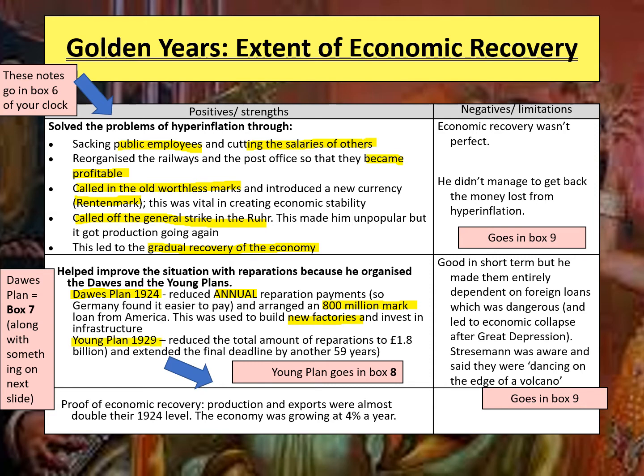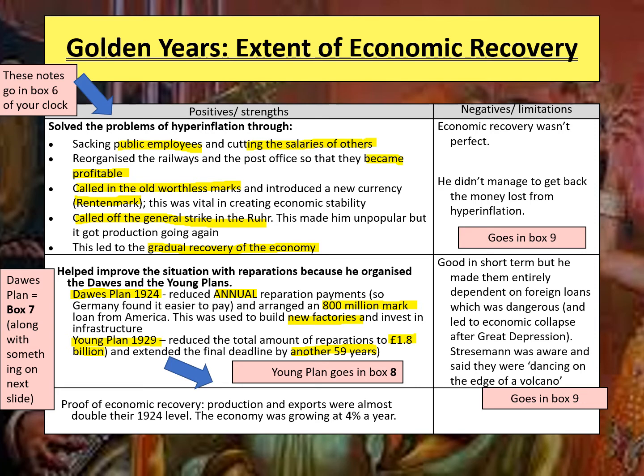This was really important because one of the issues with the Dawes Plan is that it was based on loans, whereas the Young Plan was about reducing the total amount of reparations. Rather than paying 6.6 billion, the Germans were actually expected to pay 1.8 billion. So it massively reduced the cost of reparations. And on top of that, they extended the final deadline by another 59 years. Remember, they originally had 66 years to pay off, but this gave them an extension.